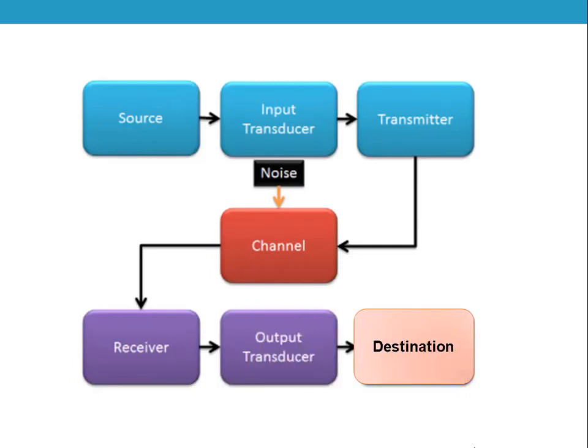The last element in the communication system is called the destination. Destination is the unit which delivers the original information to the end user, so that the user can communicate this original information further. That's all about the basic elements of a communication system. I hope you all understood this concept.